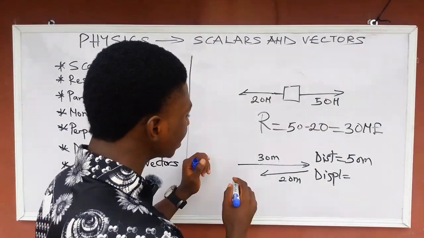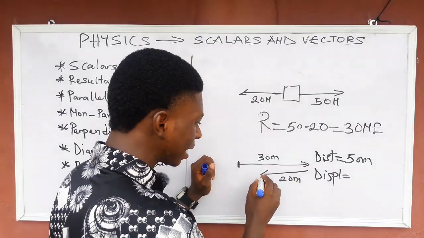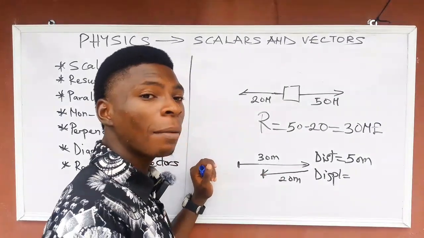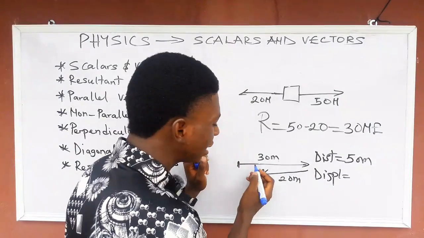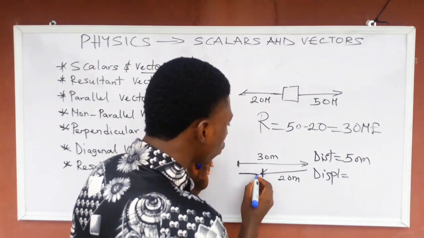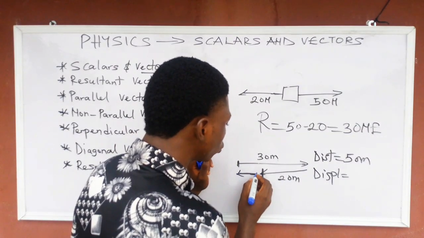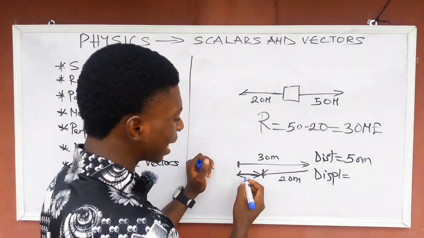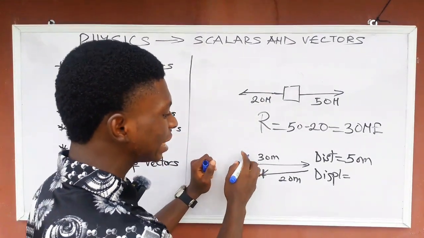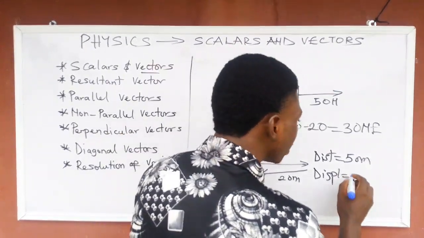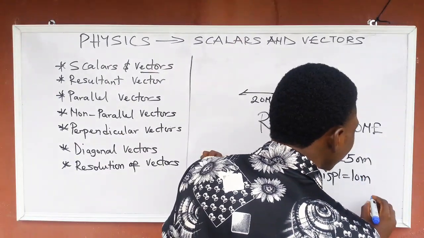So this body starts from this point and ends here. That means the displacement is the distance from the starting point to the destination. You are only going to calculate the distance between these two points, this line. That is for displacement, which is 30 minus 20, that will be 10 meter.